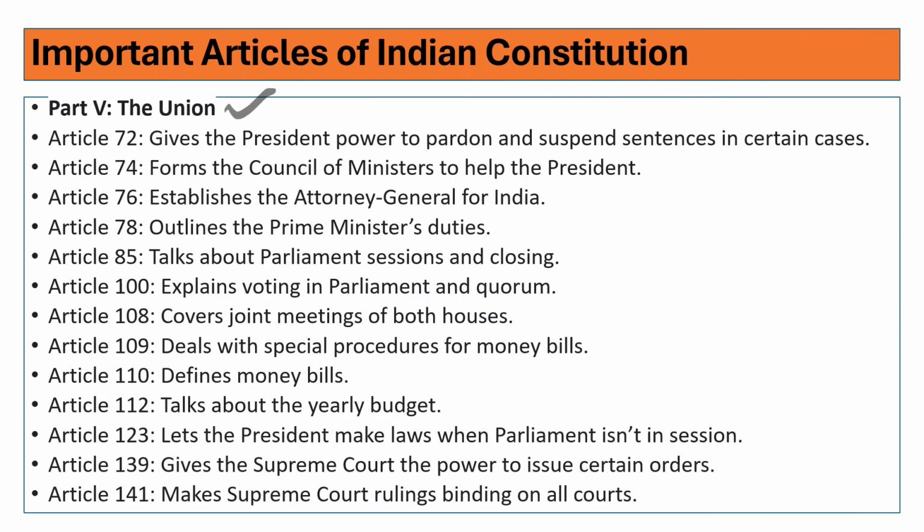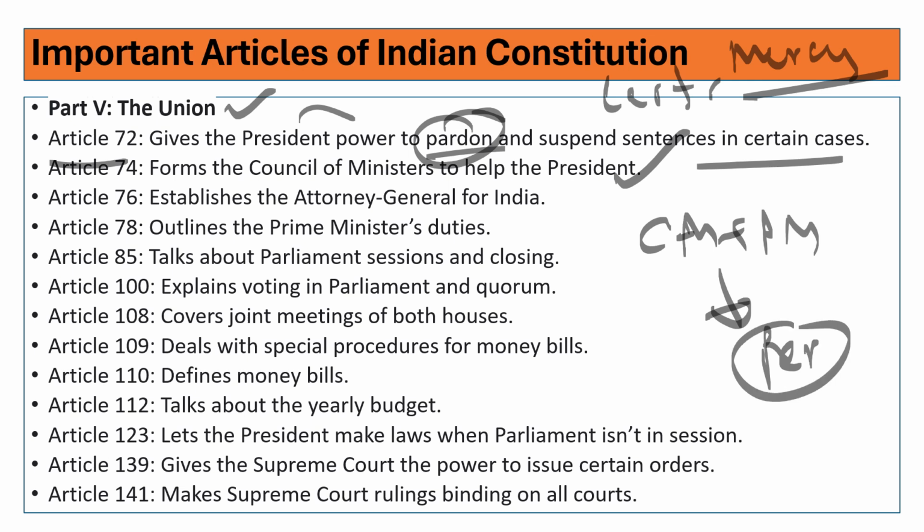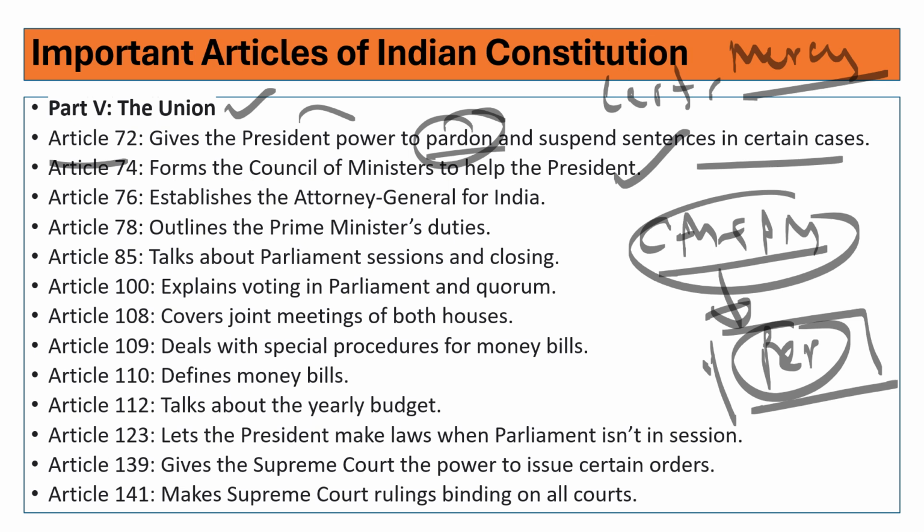Deals with the union list. Article 72 gives the president power to pardon and suspend sentences in certain cases. There are certain criminals when they are put in jails, so a mercy petition will be sent to the president. There is a pardon and several other things. Under Article 72, he grants them. Article 74 forms the Council of Ministers to help the President. You are already aware, the President acts on the aid and advice of the Council of Ministers plus the Prime Minister. So the President should not act independently. He should always act on the aid and advice of the Council of Ministers led by the Prime Minister.